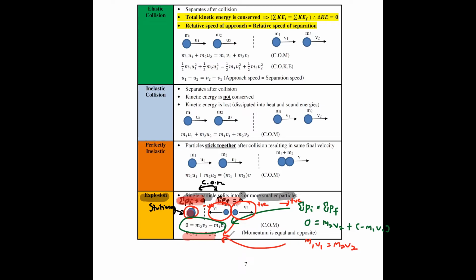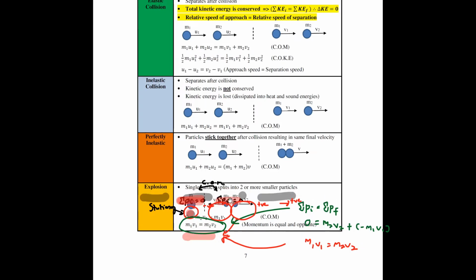You can prove it by just adding up the momentums. But very seldom you'll be asked to prove it mathematically. It's sufficient for you to know that when your momentum is zero in the first place, if the fragments somehow break up and momentum is to be conserved, meaning you want to maintain it at zero, the fragments must have equal and opposite momentum. So this is the last example for collision types.